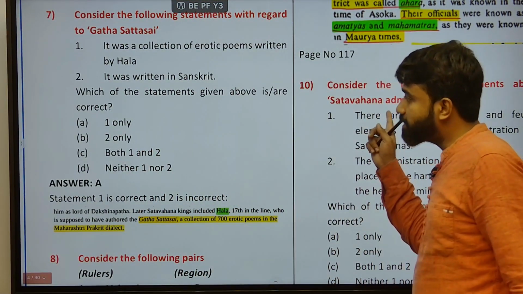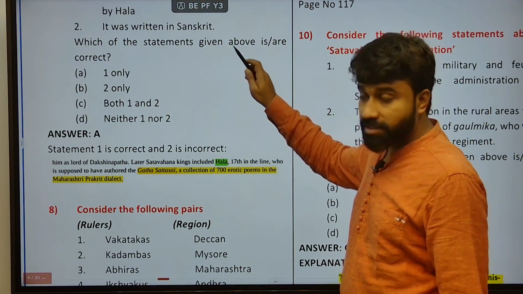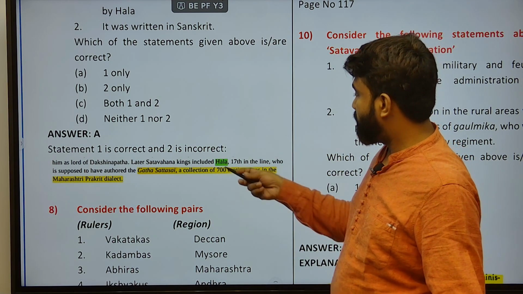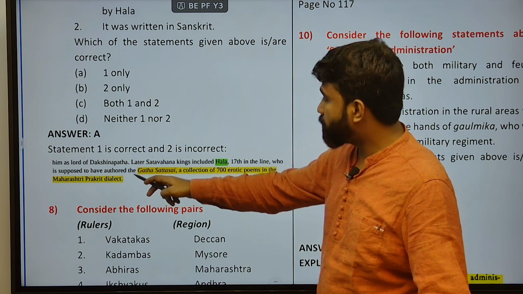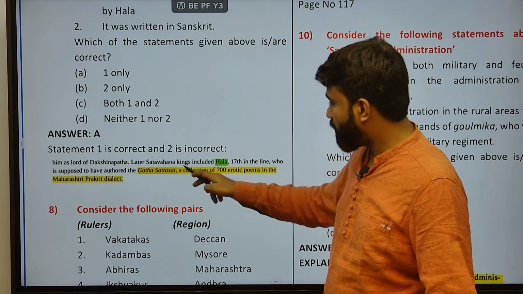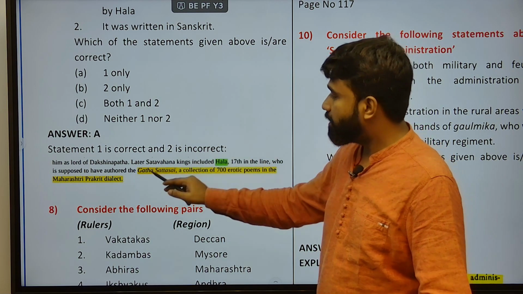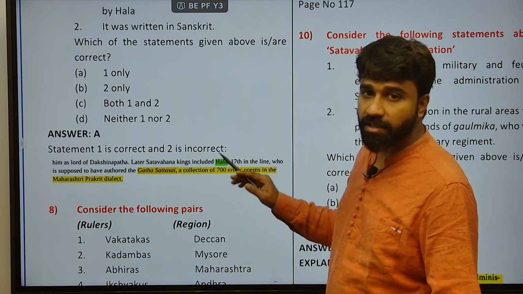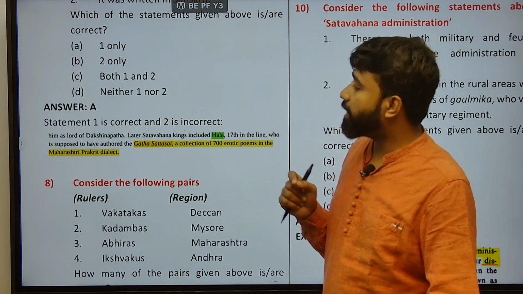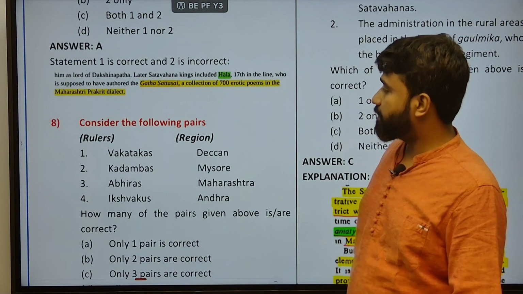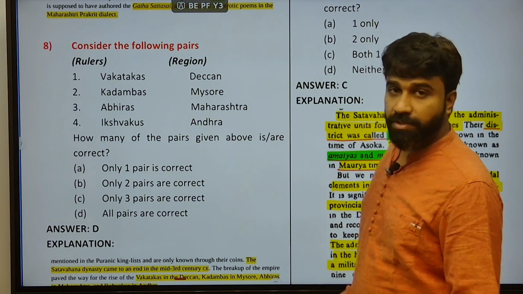Actually, I have to give an explanation here, but it is not given, just a very simple question, which is why the explanation is very small. It was not written in Sanskrit, it was written in Prakrit. Hala is mentioned in the 17th line as the person supposed to have authored this Gatha Saptasati. The Satavahana king Hala is mentioned in the Gatha Saptasati in the 17th line as its supposed author. It was the proof given, a collection of 700 erotic poems in the Maharashtri Prakrit dialect.